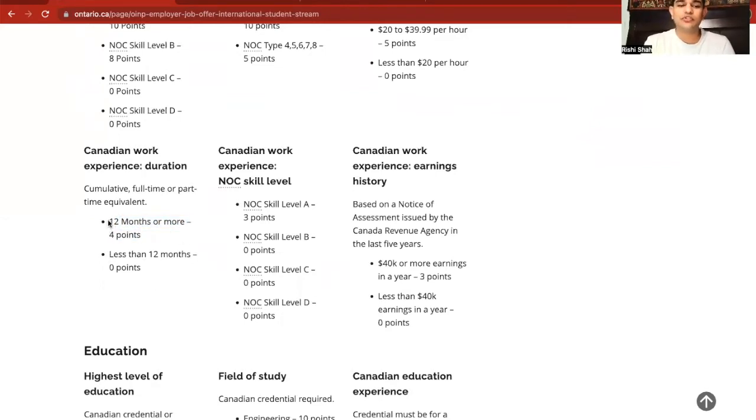So now we know for sure that in order to apply on work permit, we must have a minimum of 1 year of full-time or part-time work experience. But it must equal 12-month period. In Canadian work experience level, the skill job, if you have done for 12 months, you've done A-level job, it's 3 points in your basket.